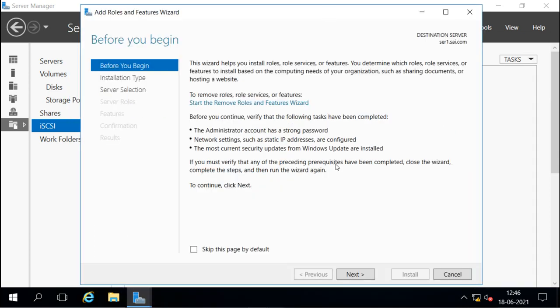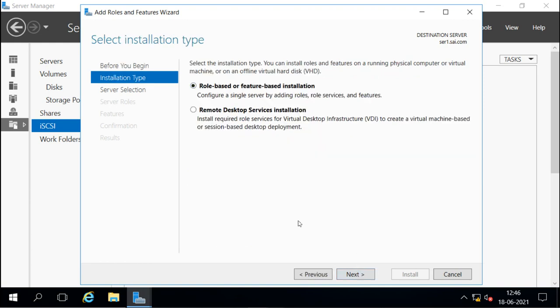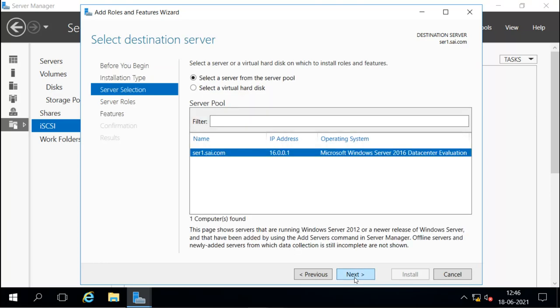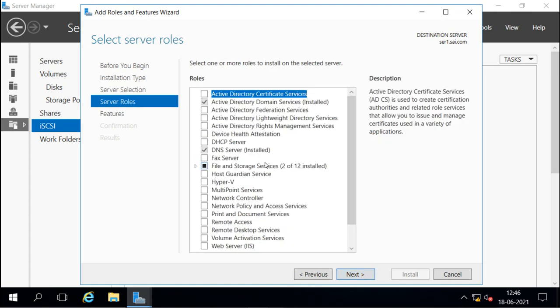And then I will go next, role based and feature based installation. Next, I want to install the role on this server. Now it is available as a role.